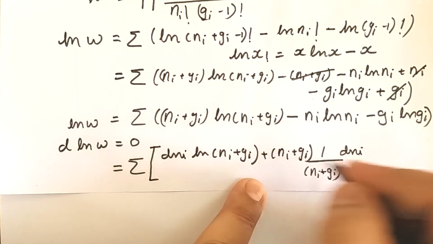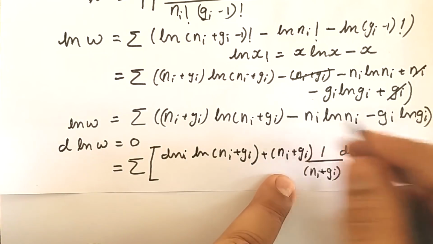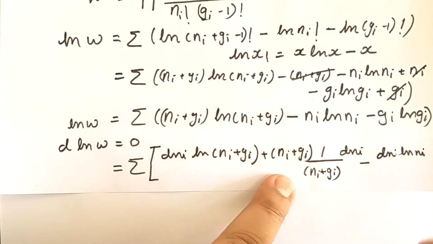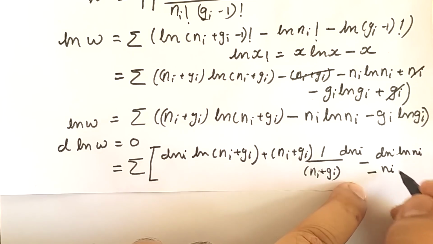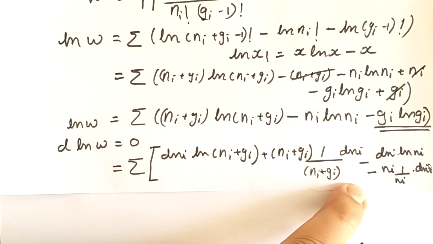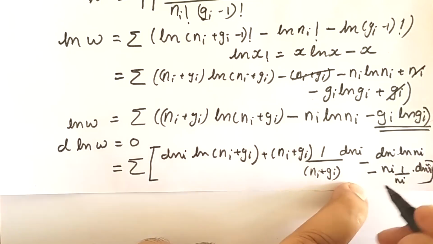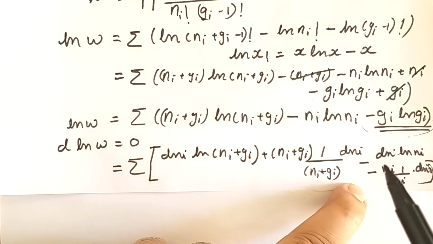Now this is over, then we have minus of, again we will differentiate Ni, so it will be dNi ln Ni, and minus minus again minus, so Ni into differentiation of ln Ni will be 1 upon Ni into dNi. Gi is constant, so the differentiation of this particular term will be equal to 0, so we are not differentiating it.